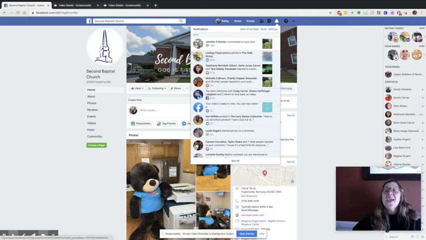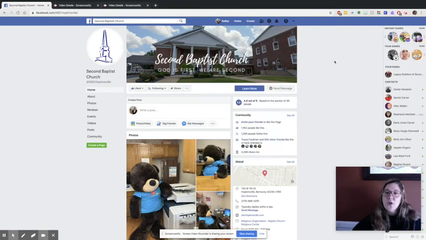Either way. If you ever want to change that, you can go to the home page and click that drop down arrow, or you can click these three little dots, okay? And you can change some different settings when it comes to notifications there, okay? It's totally up to you.